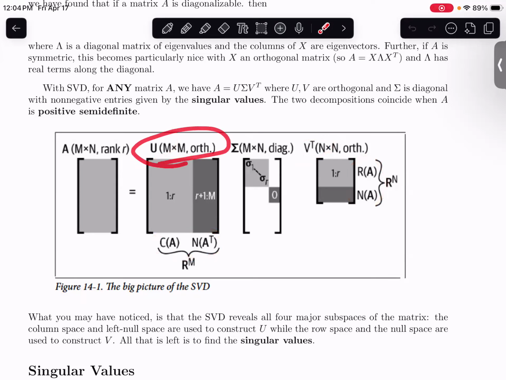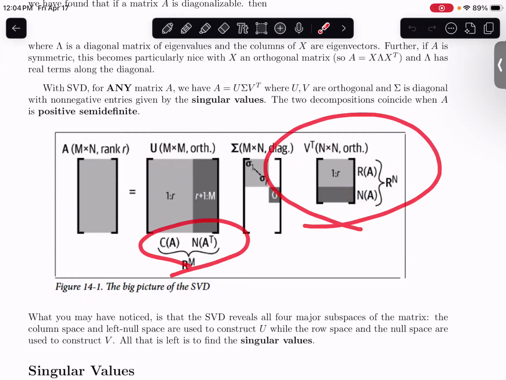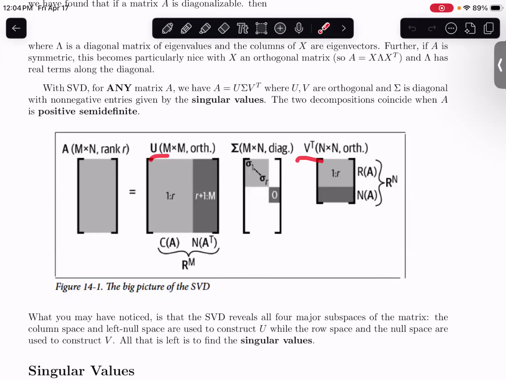U is constructed by combining the column space with its orthogonal complement, which is the left null space. And then V transpose is defined by taking the row space and completing a basis for R^n by adjoining its orthogonal complement, which is the null space. If you know the four major subspaces, you will know how to compute U and V transpose. And then this sigma just comes about from knowing the eigenvalues. That's one way of thinking about it.